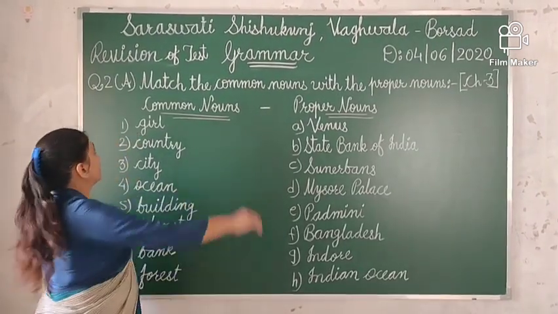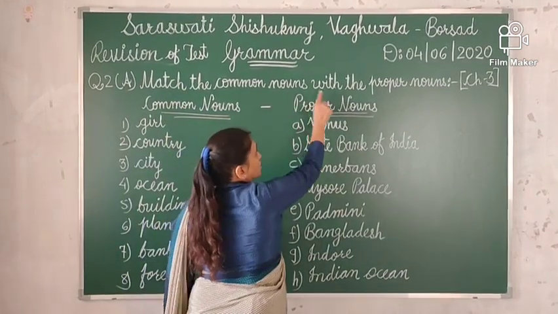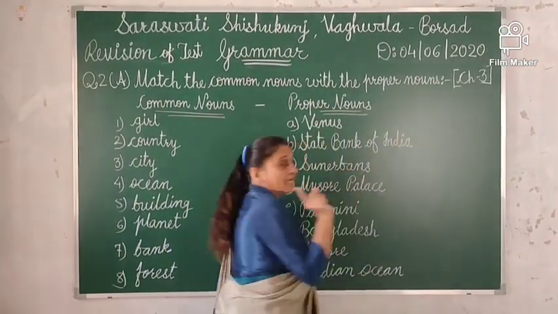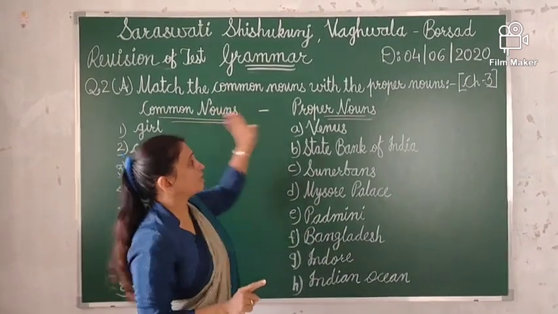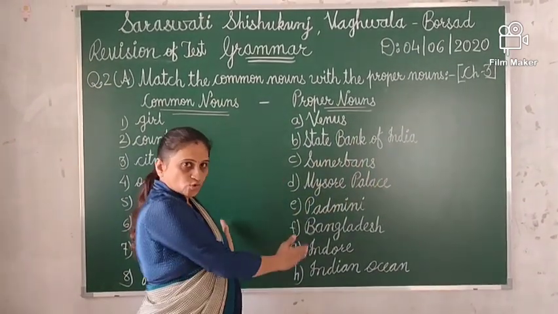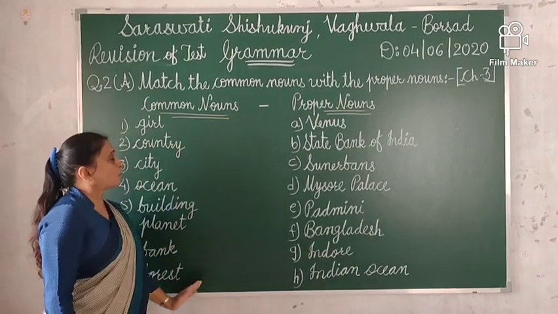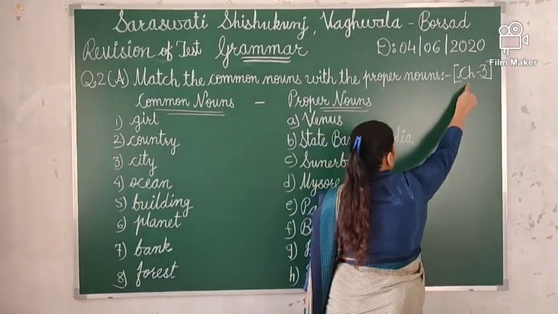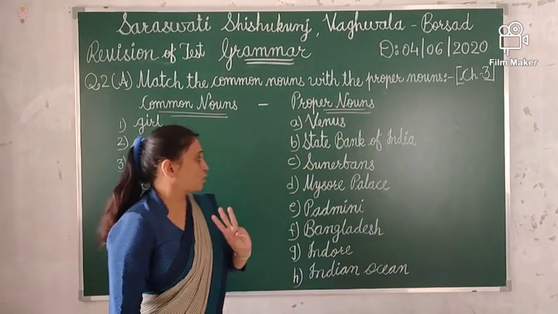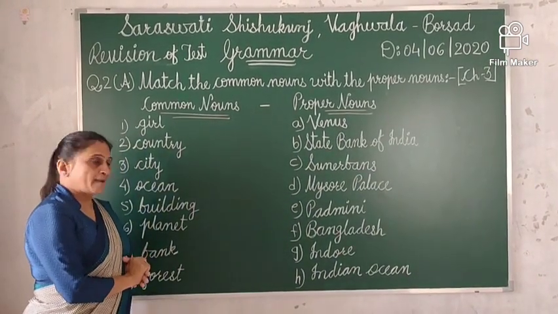Question 2a. Match the common nouns with the proper nouns. Here you have to match common nouns with the proper nouns. You can see two columns. Here are some common nouns. Here are some proper nouns. I took this question from chapter 3. Okay, so let's start the match.